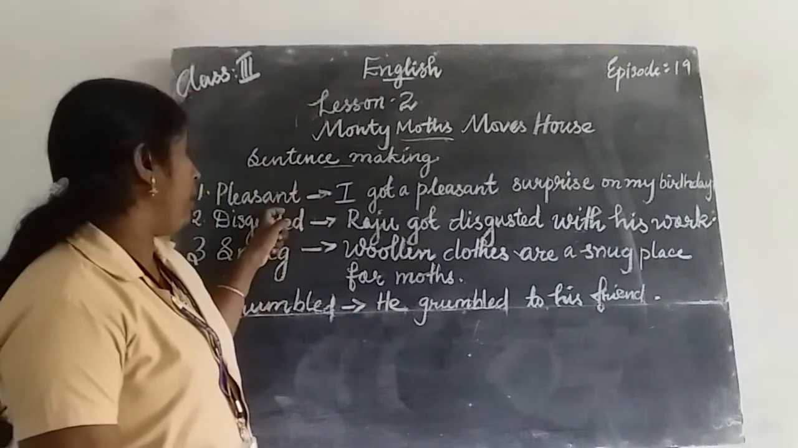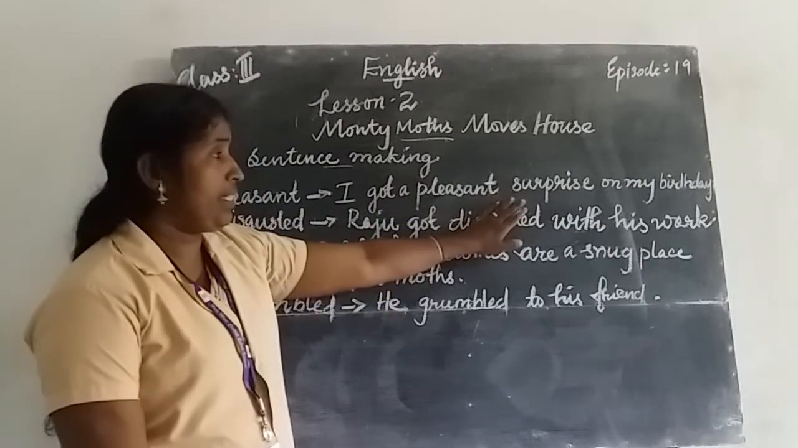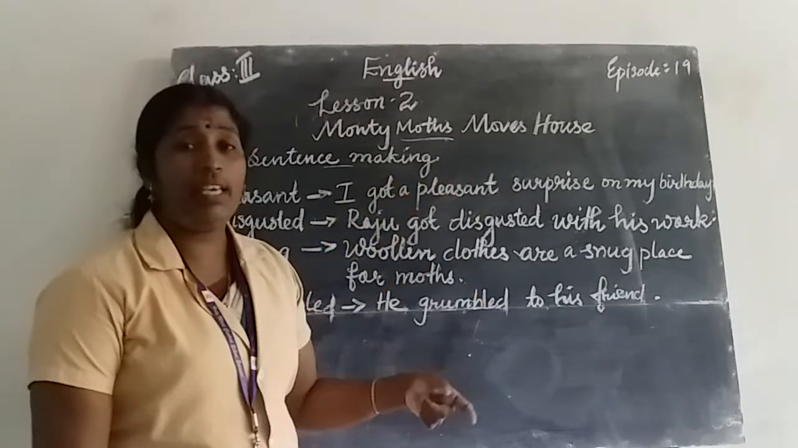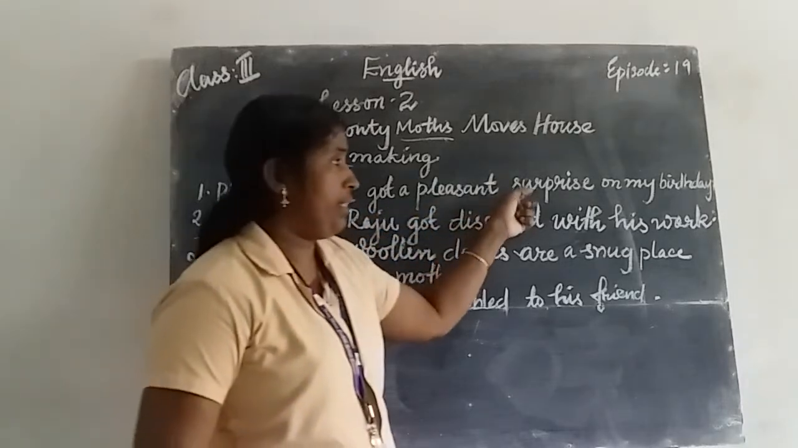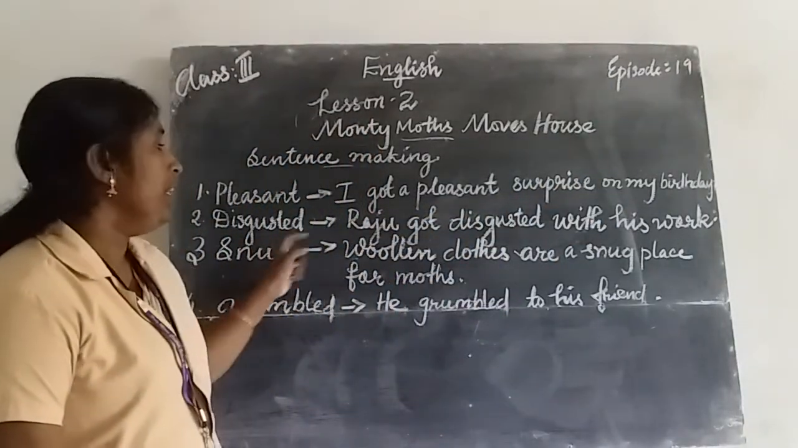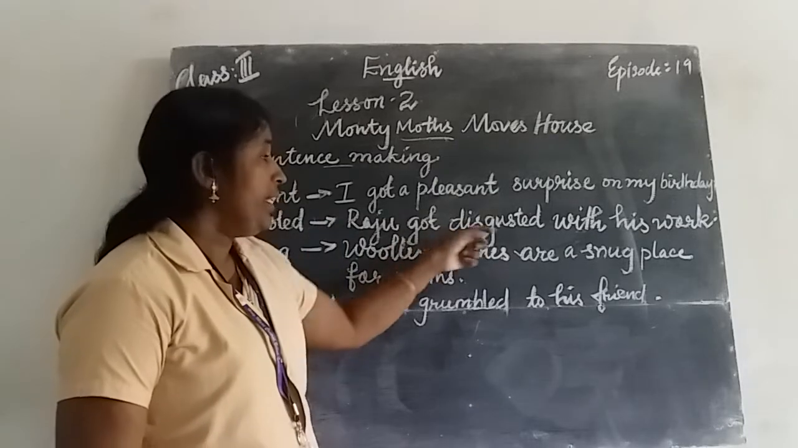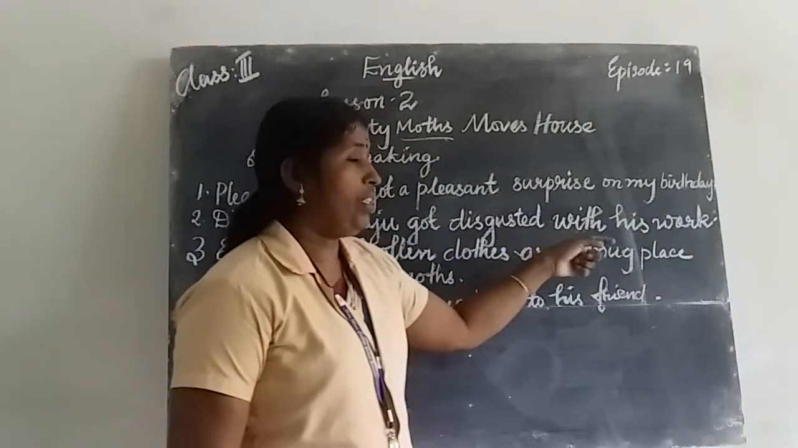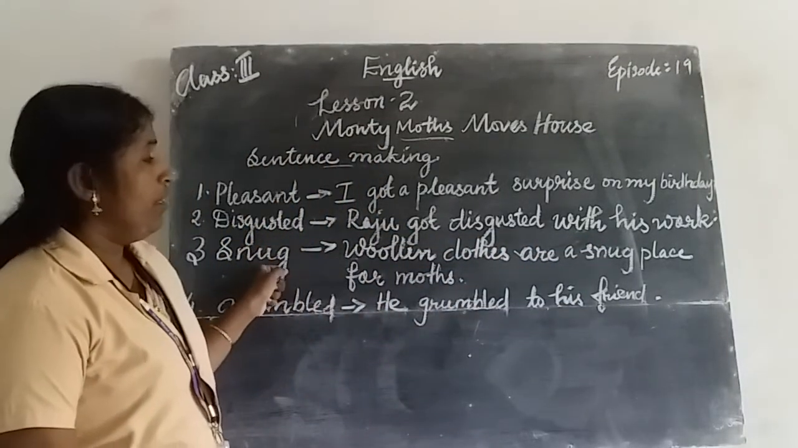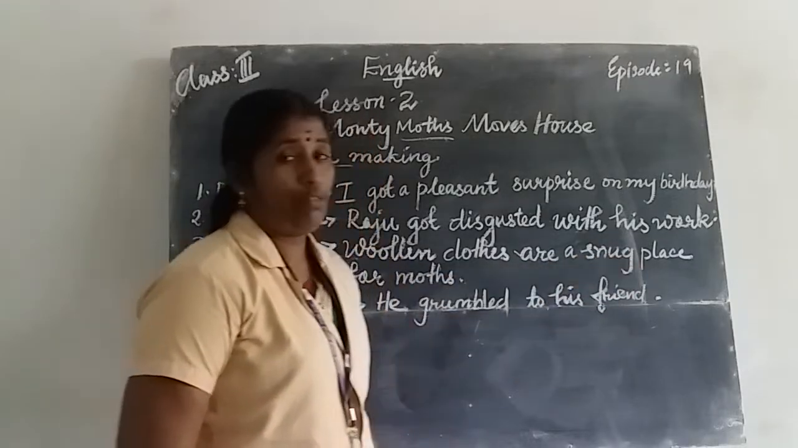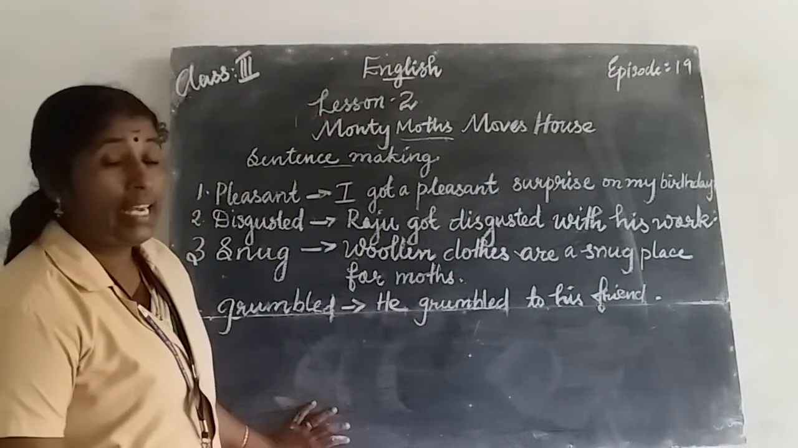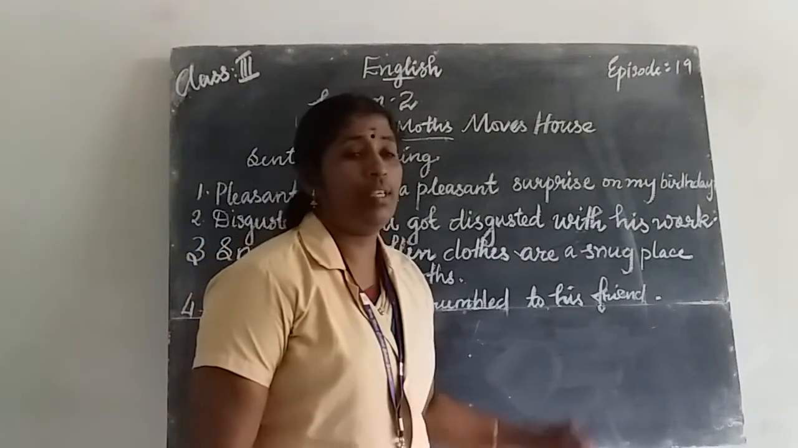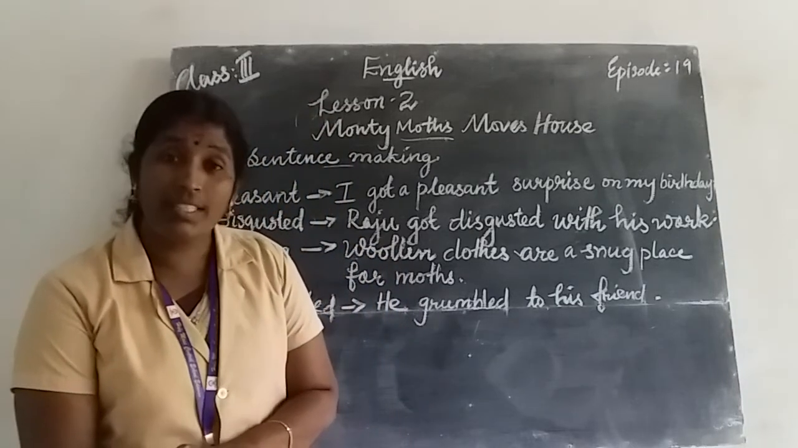Listen here. First one, pleasant. I got a pleasant surprise on my birthday. Say with me, I got a pleasant surprise on my birthday. Second one, disgusted. Raju got disgusted with his work. Third one, snug. Woolen clothes are a snug place for moths. Fourth one, grumbled. He grumbled to his friend. Okay.